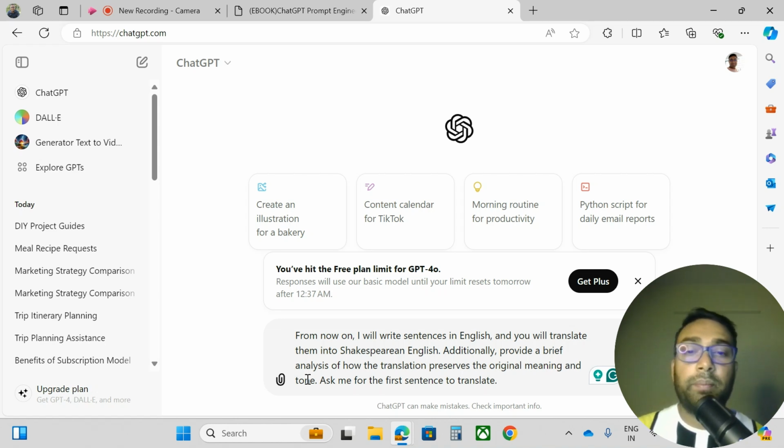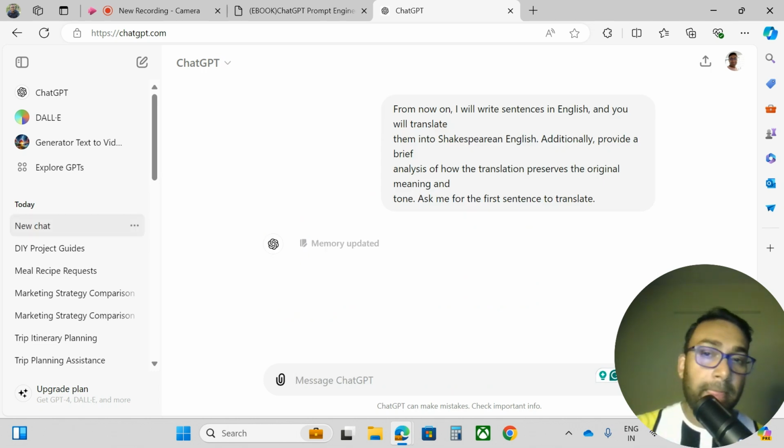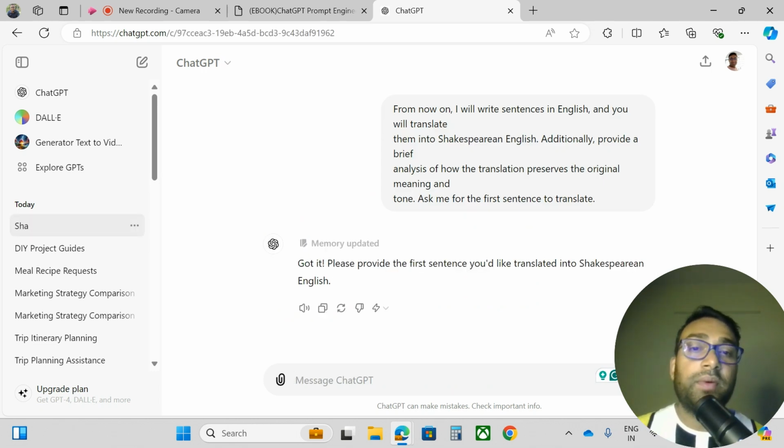Accordingly, provide a brief analysis of how the translation preserves the original meaning and tone. Ask me for the first sentence to translate. Let me see how it goes. Got it. Please provide the first sentence you would like translated into Shakespearean English.